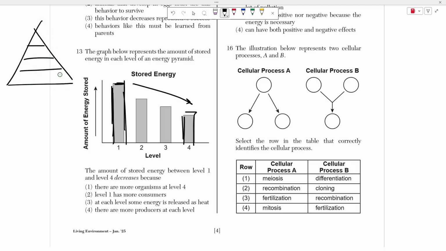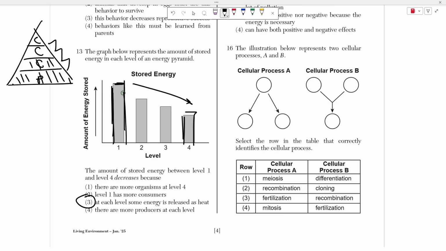Right, on the bottom ring, it tells you all the energy that the producers have, followed by the consumers, followed by their consumers, followed by the last set of consumers, or the apex predators, right? And the area or the width of each one of these bases pretty much tells you how much energy there is. And you can see that the energy is decreasing per each level because it's being converted to heat. Whenever you convert energy, it's never a clean conversion. Some of it is bled off as heat.